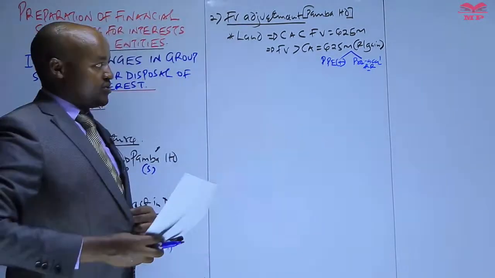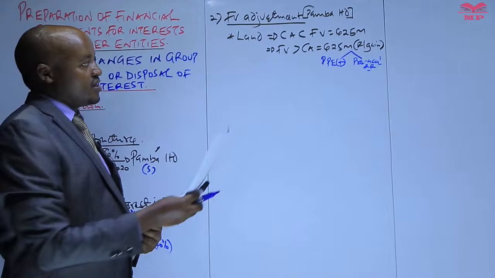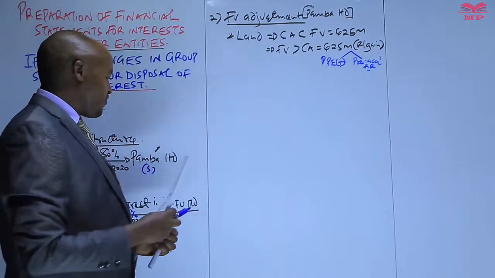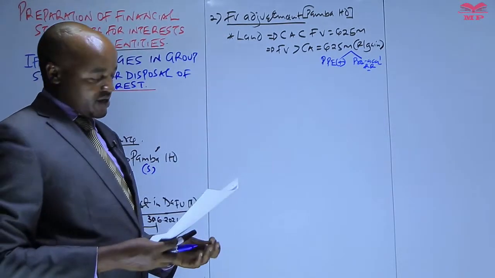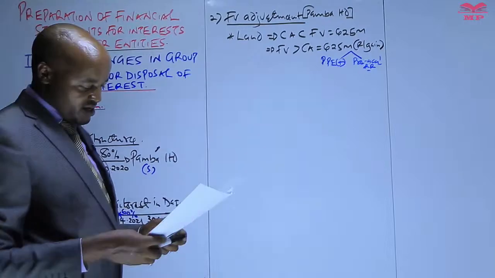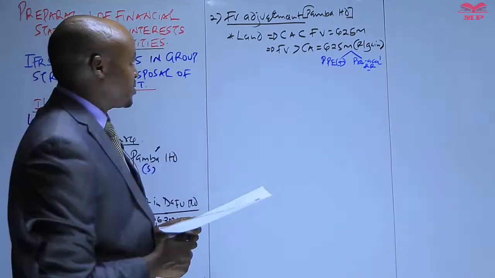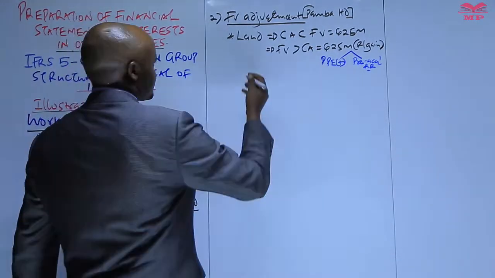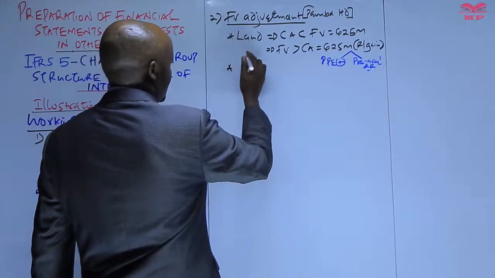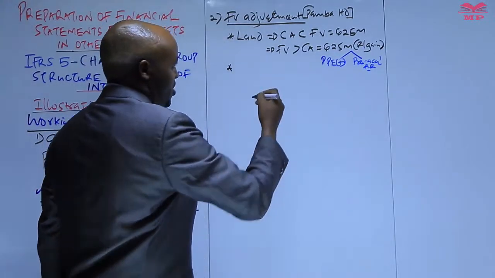In computing the goodwill on acquisition, that will be one of the components of the net assets of Paba Limited. So I think we have that particular information there. It is also important to note that this particular asset, that is land, is not a depreciable asset.